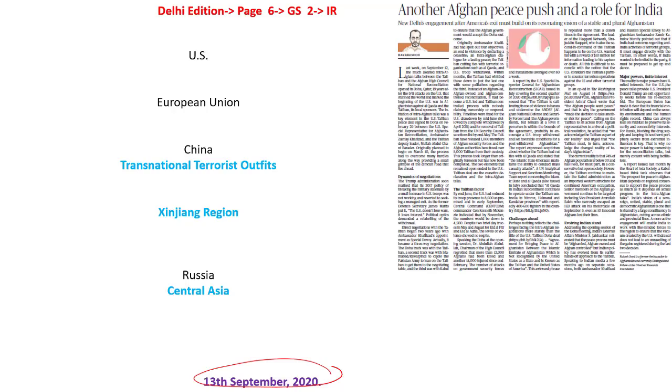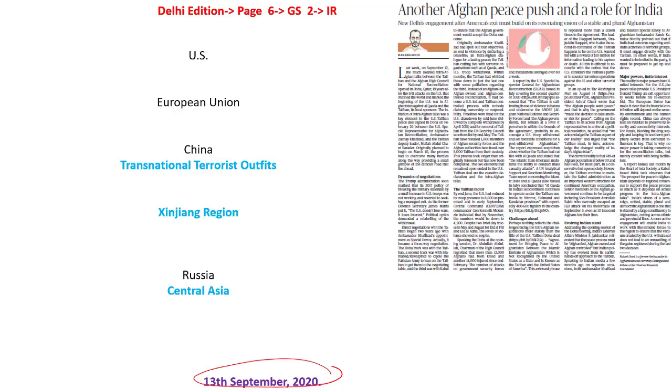First, let's take the United States of America. What is the important objective of the United States of America? The only thing that they want is a peaceful exit from Afghanistan. That is one perspective, because they have fought the longest war in Afghanistan. So what they want to do right now is to remove themselves from Afghanistan peacefully.